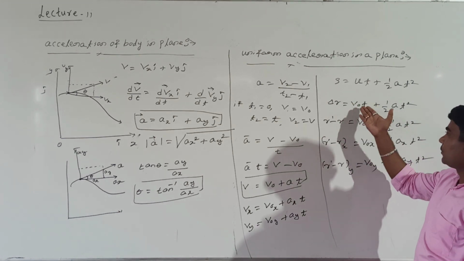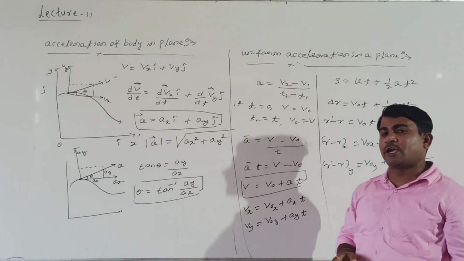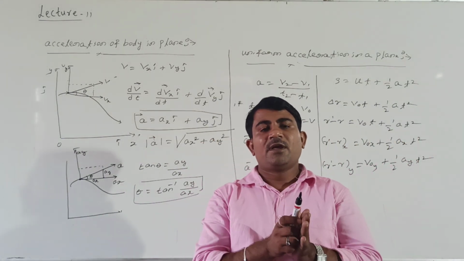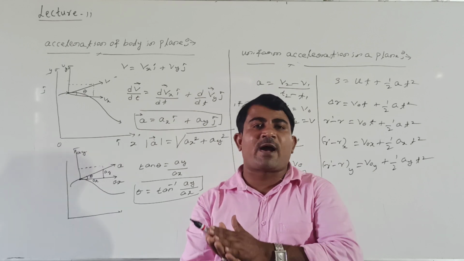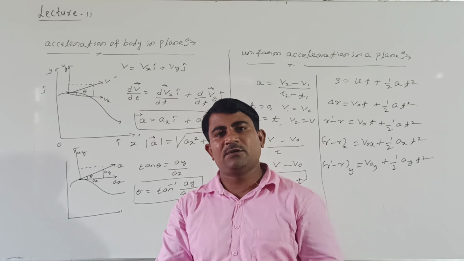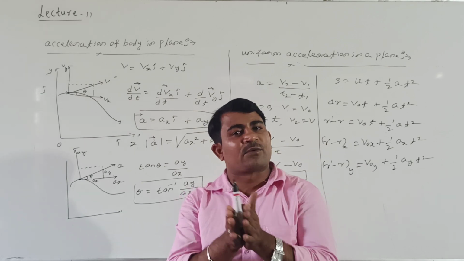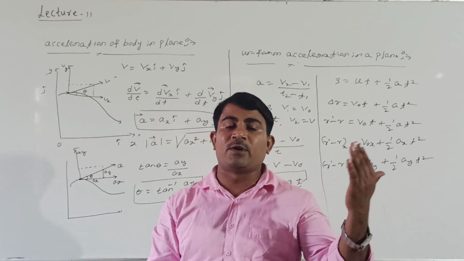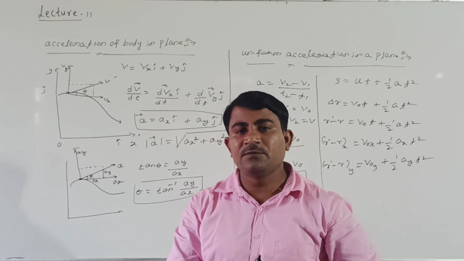What form is it? It is the s is equal to ut plus half at square form. Again you can represent v square minus u square is equal to 2as also. I mean, equations of motion are valid for motion in a plane also. There you have three equations of motion: s is equal to ut plus half at square, v square minus u square is equal to 2as, and v is equal to u plus at.